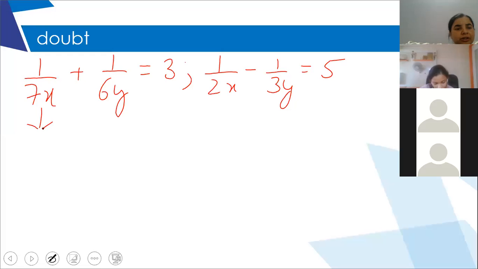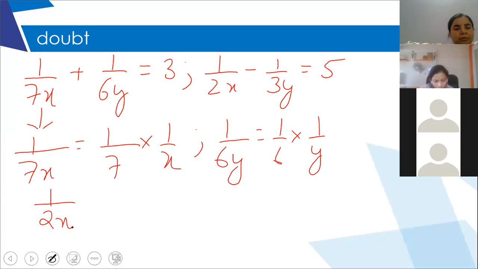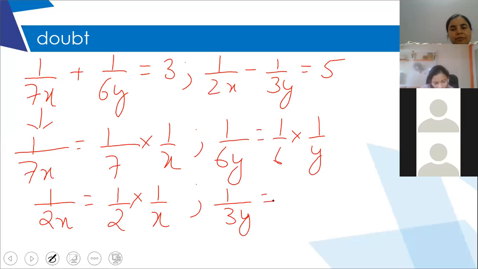Now pay attention, children. 1 upon 7x can be written as 1 upon 7 into 1 upon x, and 1 upon 6y can be written as 1 upon 6 into 1 upon y. Similarly, 1 upon 2x can be written as 1 upon 2 into 1 upon x, and 1 upon 3y can be written as 1 upon 3 into 1 upon y.